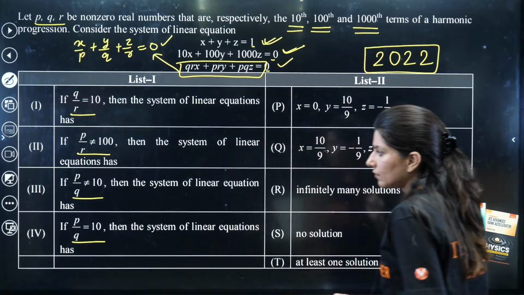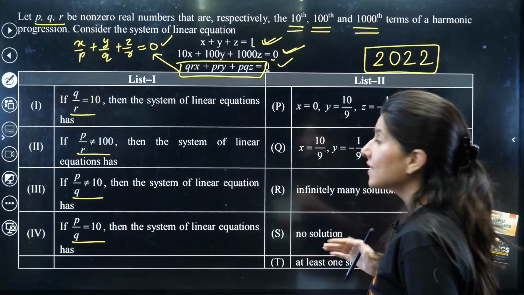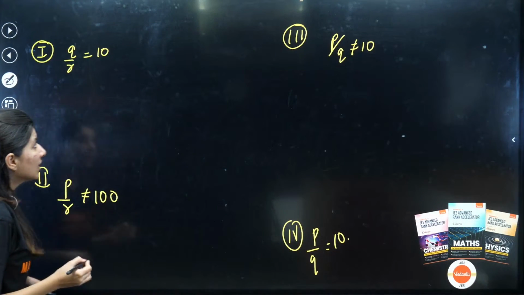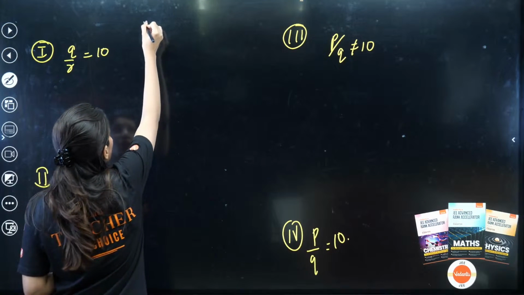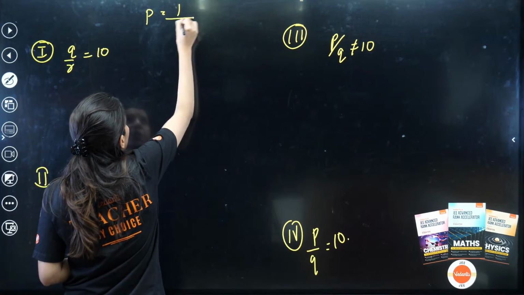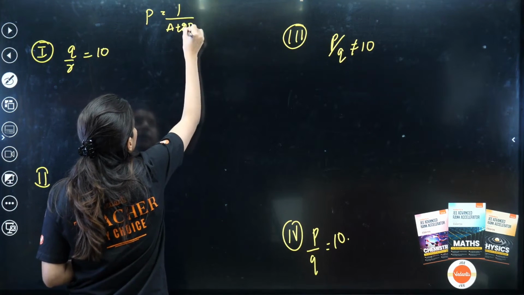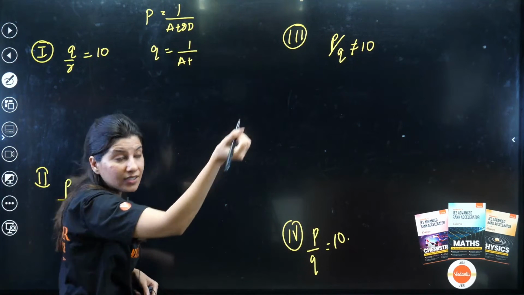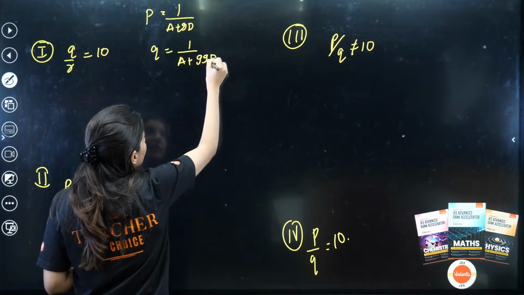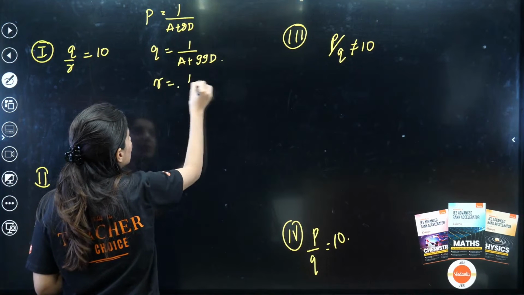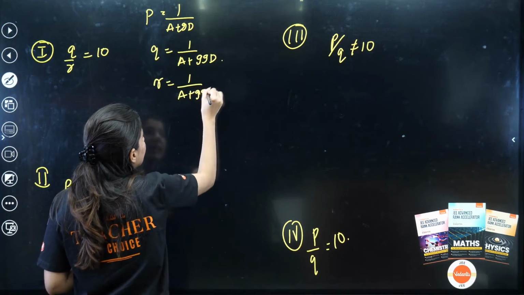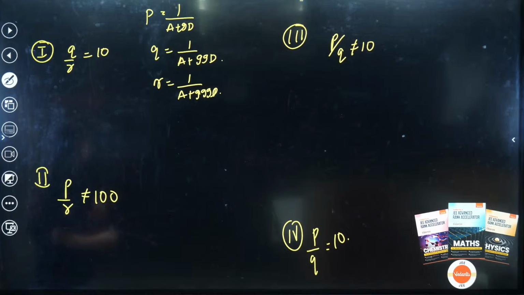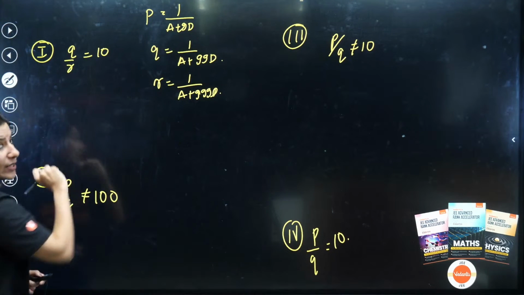Now P is the 10th term of the HP. So P will be 1 upon A plus 9D, and Q will be 1 upon A plus 99D, because this is the 100th term, and R will be equal to 1 upon A plus 999D. So Q by R is equal to 10.